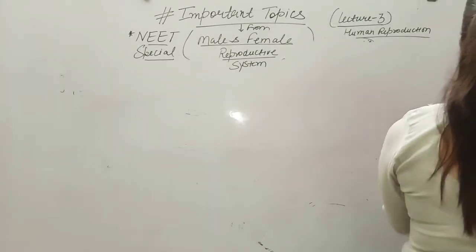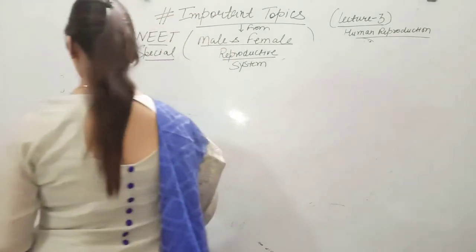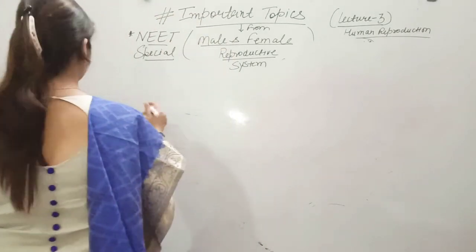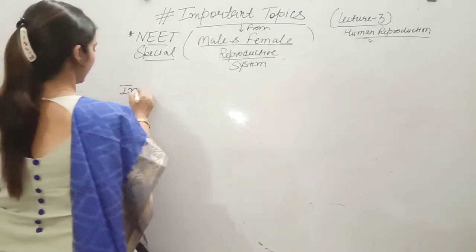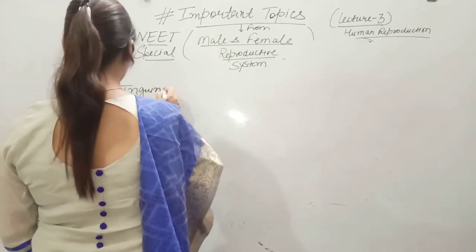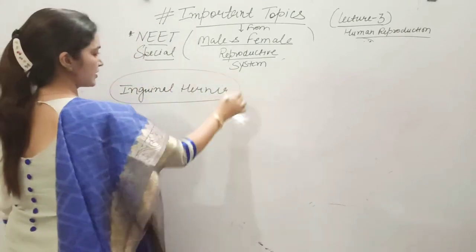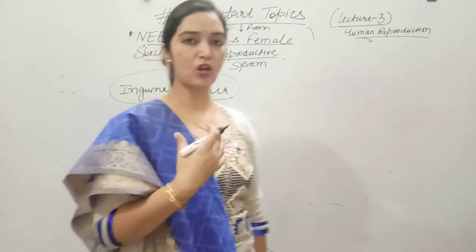So they can ask the question about inguinal hernia. What is inguinal hernia?